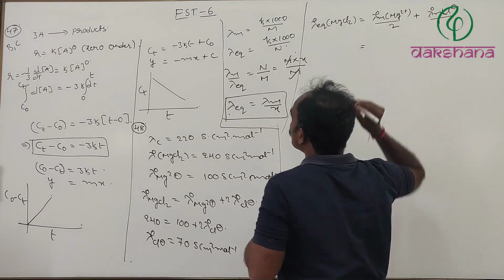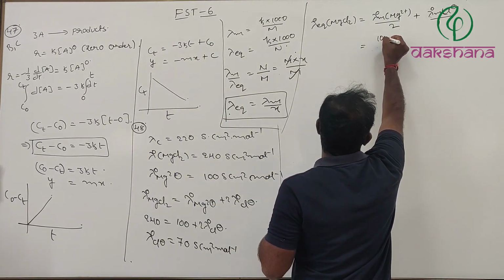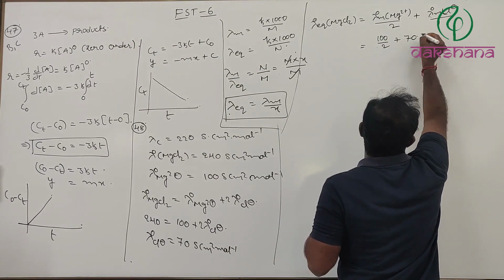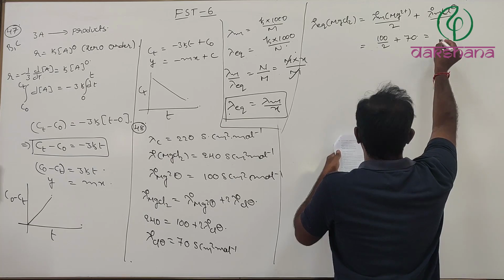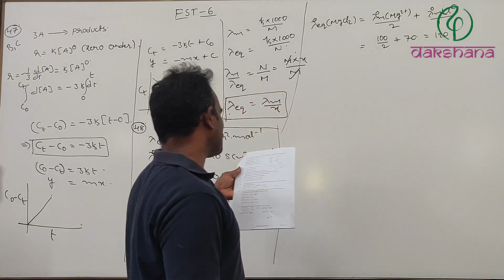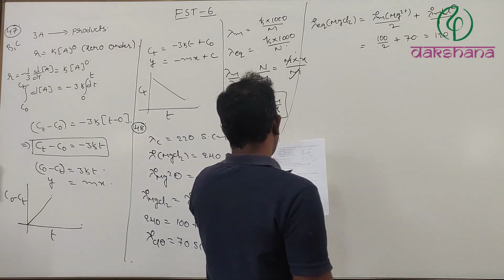For Mg2+ we already know the value, 100 divided by 2, plus 70. That is 50 plus 70, which is equal to 120. But they have given 60 Siemens centimeter square equivalent inverse. Therefore, that is wrong. Next.